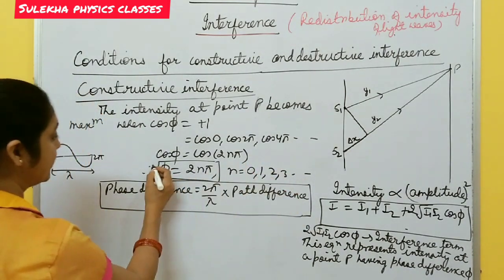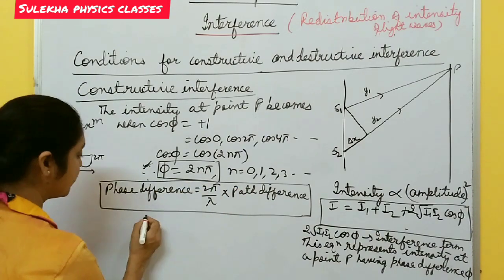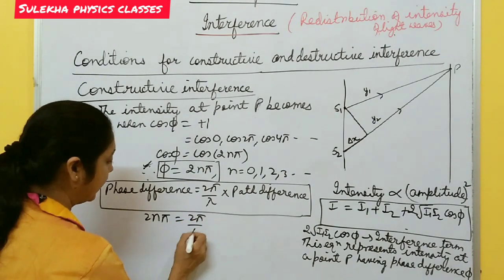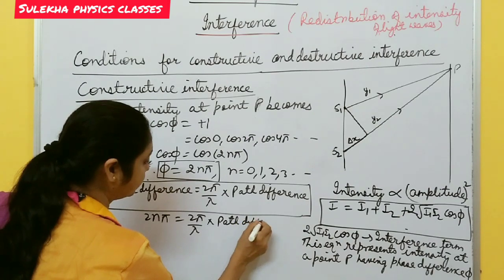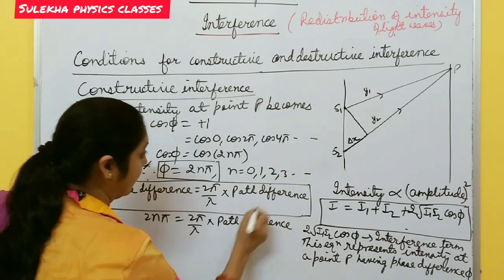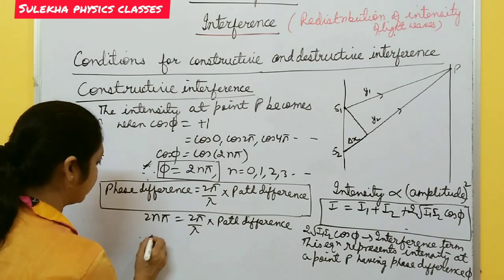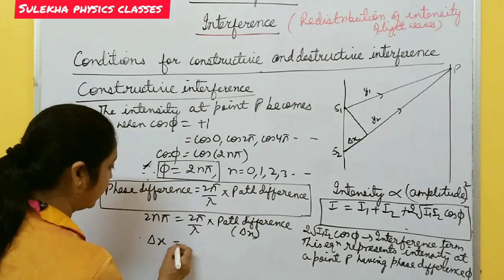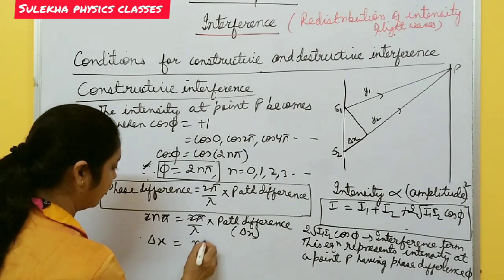The phase difference is 2n pi, equal to 2 pi by lambda into path difference delta x. So the path difference delta x becomes, the 2 pi cancels, n lambda.